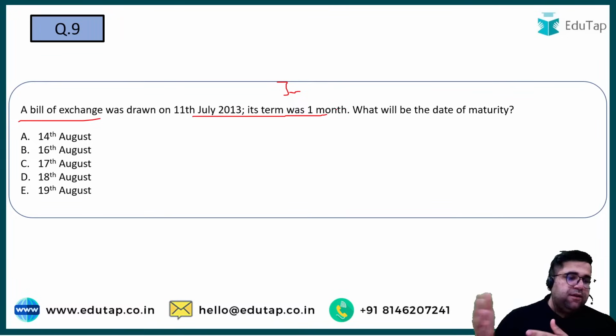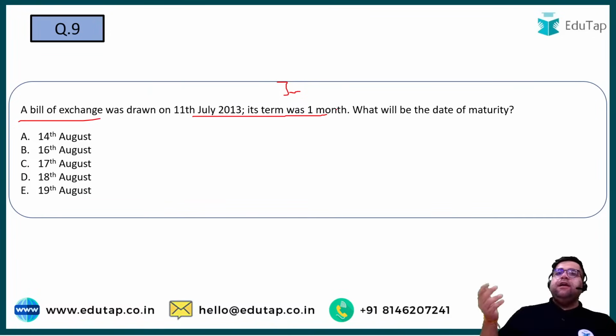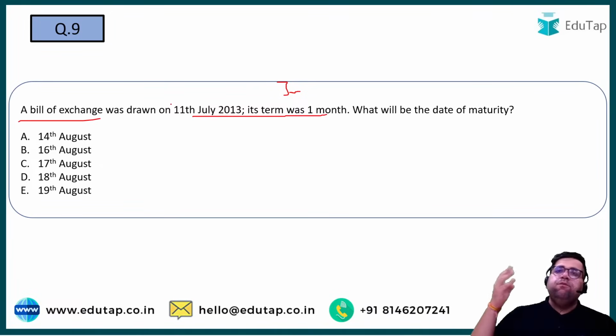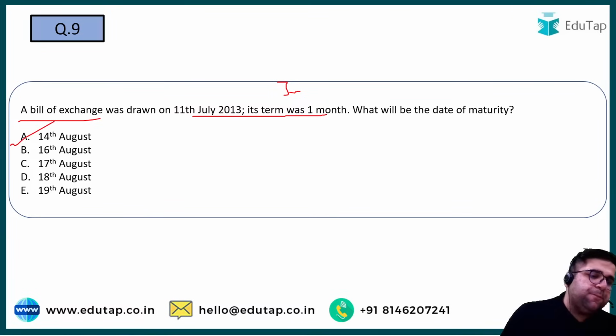So July ke baad it comes to what? July ke baad it comes to your, I would say, August, right? So 11th August ko the bill will expire, but I also have to add 3 more days as a grace period, right? So it will be 14th. So 11th August, 12, 13 and 14. And 14 is not a national holiday, right? So answer will be option number A over here, right?